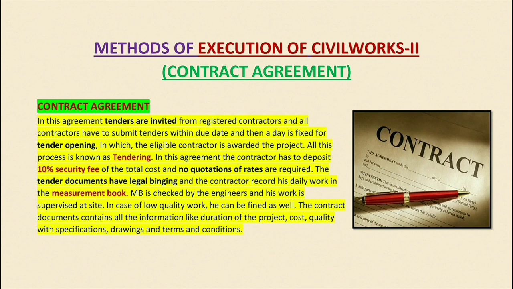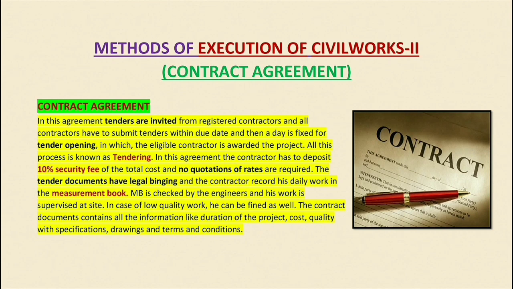If the contractor does not do the work according to the specification mutually accepted by the contractor and the client, that 10% security will be captured from the contractor as a punishment or fine. That's why he has to submit a 10% security fee of the total cost of the project, and no quotation or rates are required, because this is done through tendering, and this is for big projects.